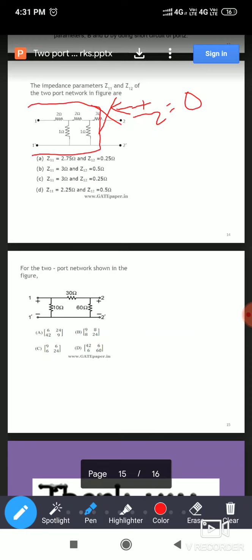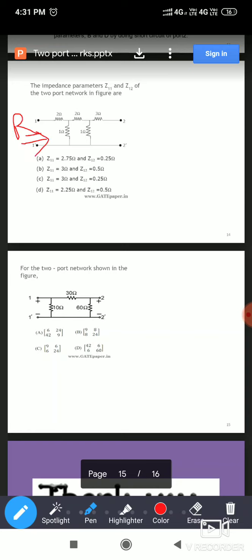Okay, now next, as we are going to find the value of R, that is the equivalent impedance, which is nothing but Z11, start from the opposite side. So this will be the plus minus V1, and this will be I1. I2 is already 0. Now this resistor automatically gets open.